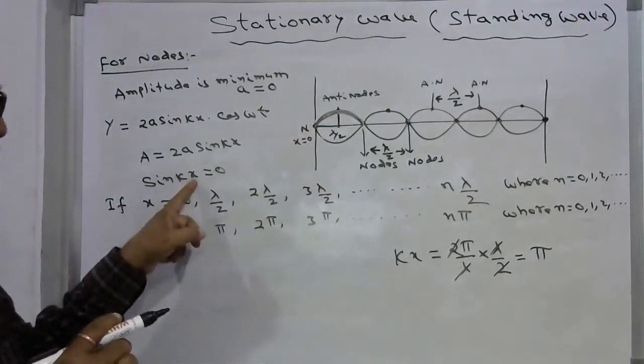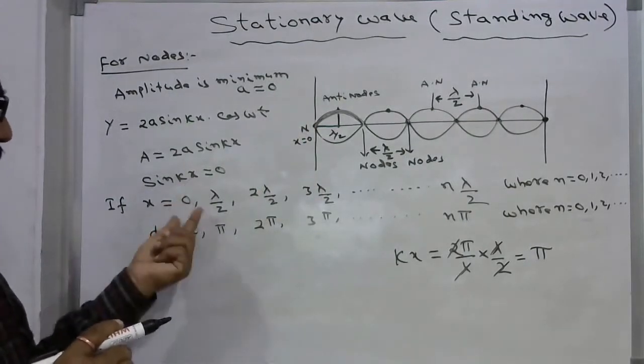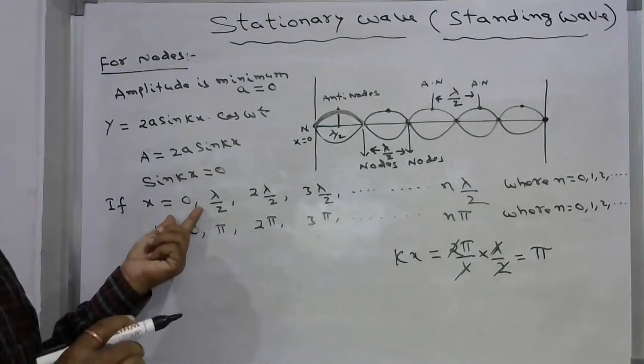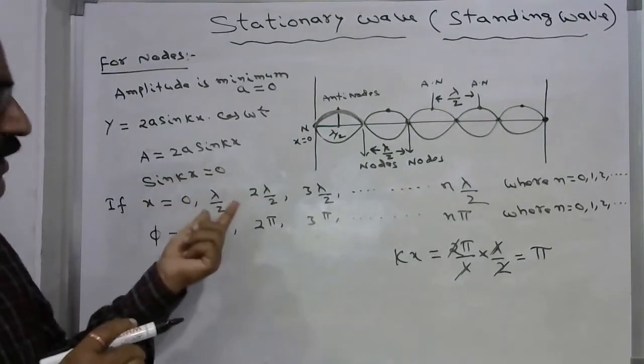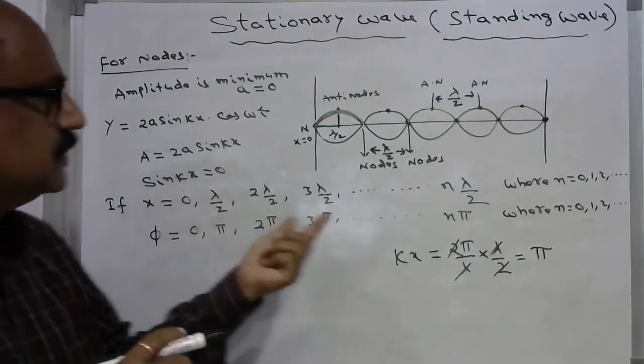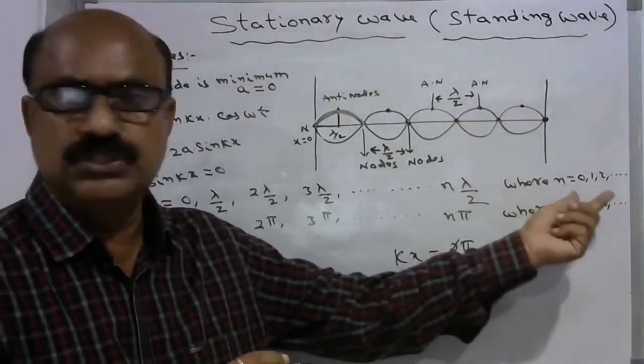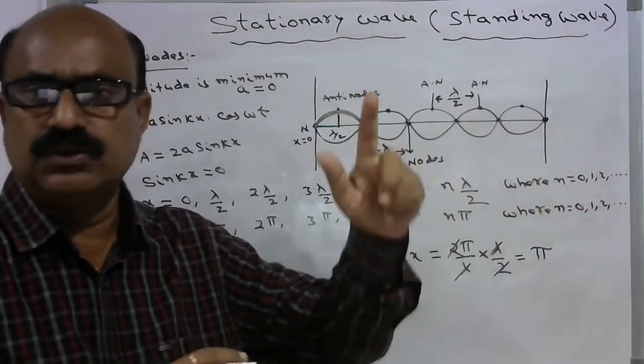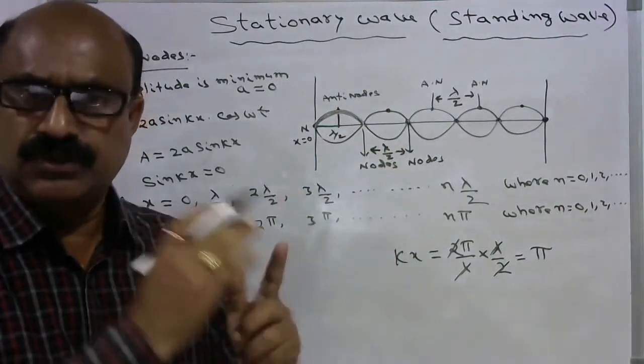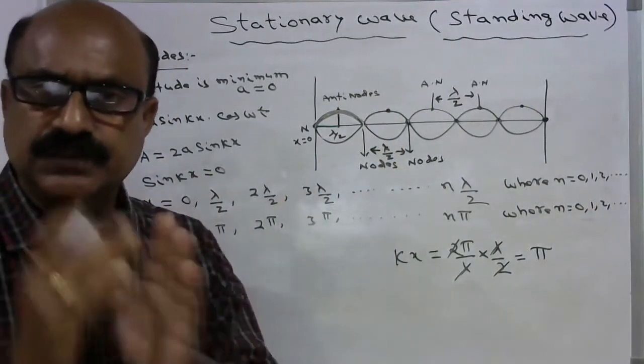If you substitute x equal to 0 here, you will get a position where amplitude is 0, and for lambda by 2, 2 lambda by 2. Similarly, for all the n lambda by 2, n equals 0, 1, 2, 3, you will get nodes in the stationary wave from the origin.